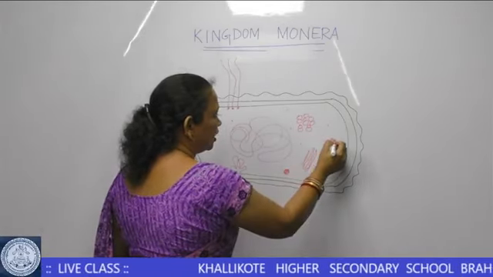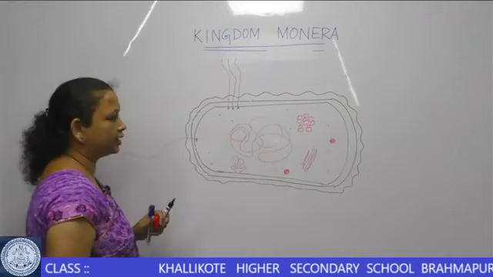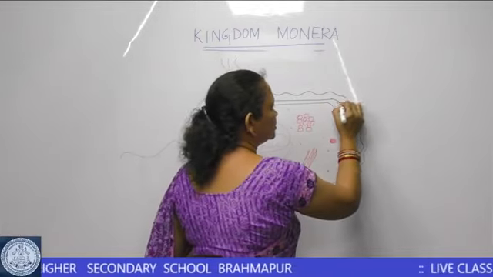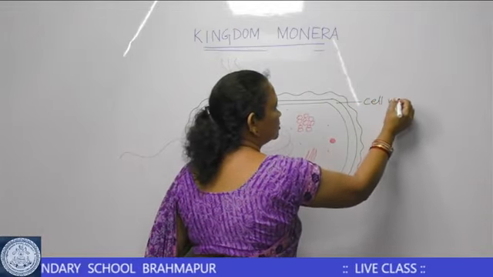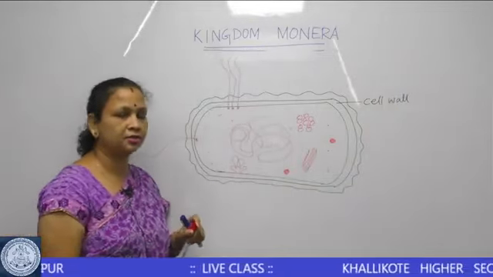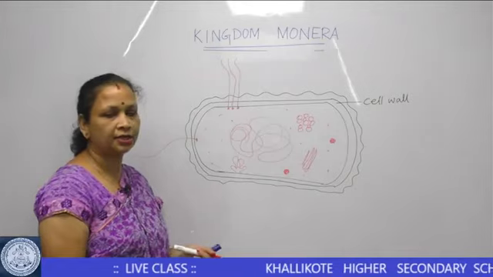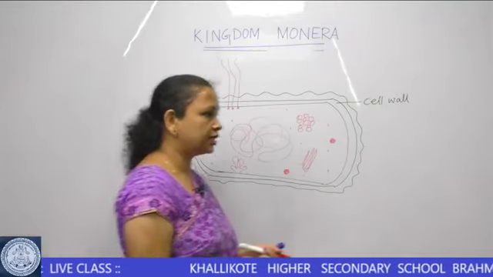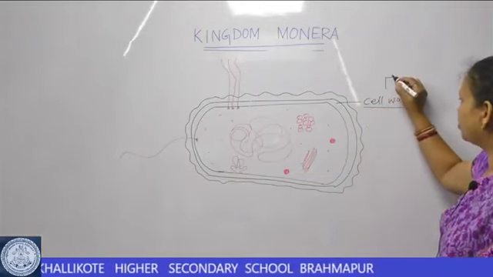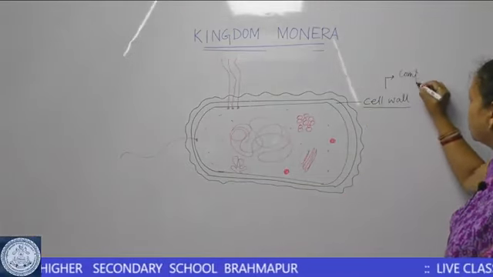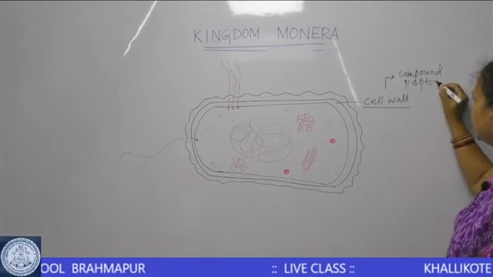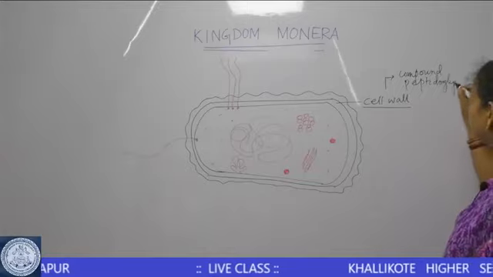Coming to the different layers of the bacterial cell, the first layer we shall see is the cell wall. The cell wall is a rigid layer that is present over the cell membrane in a bacterial cell. What is the characteristic feature of the cell wall? This cell wall is made up of a compound called peptidoglycan.